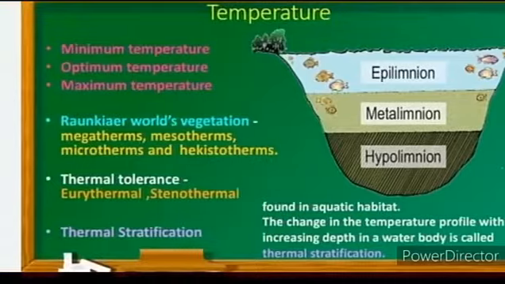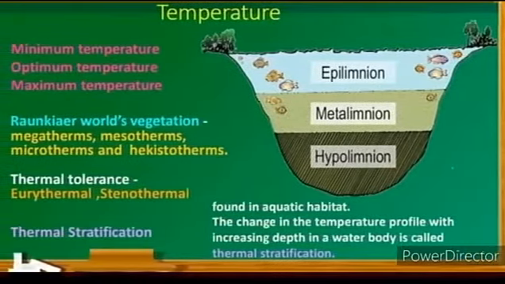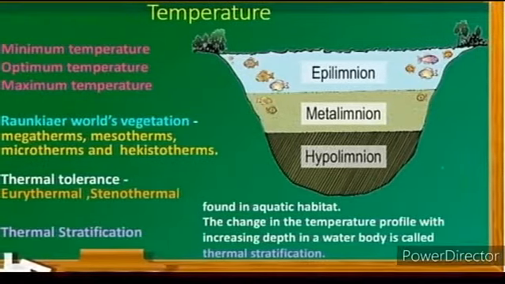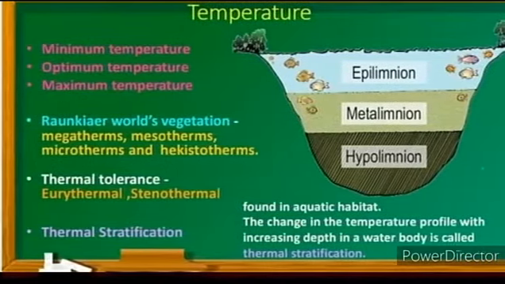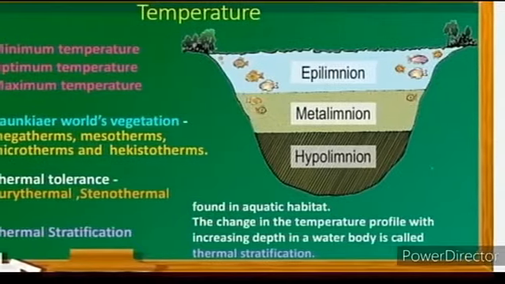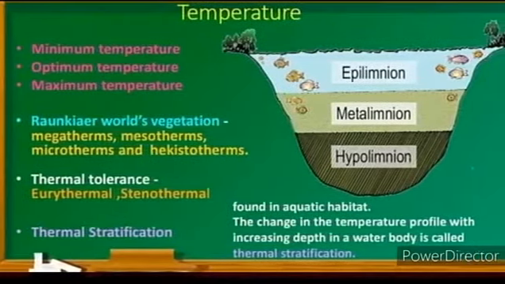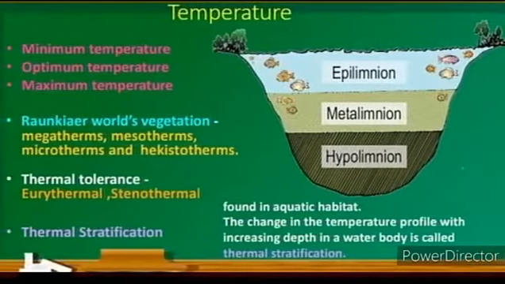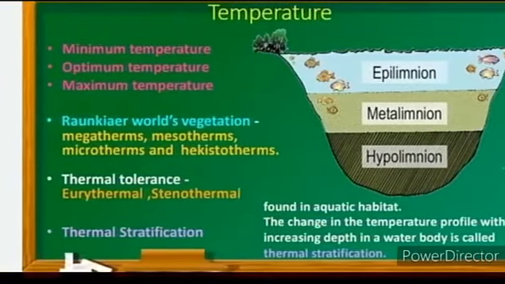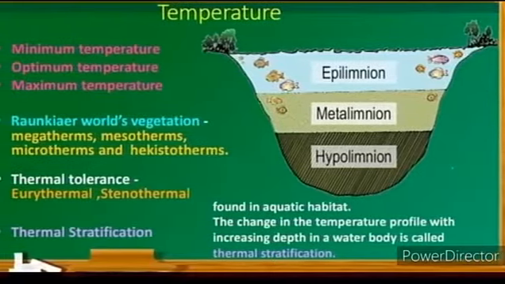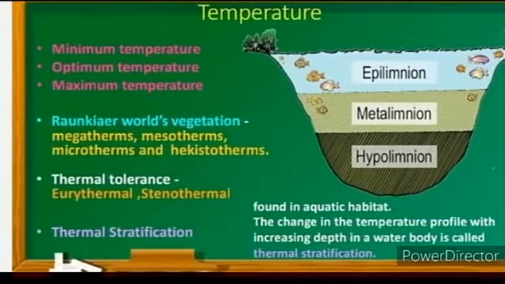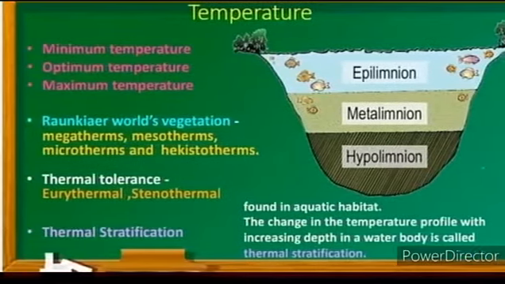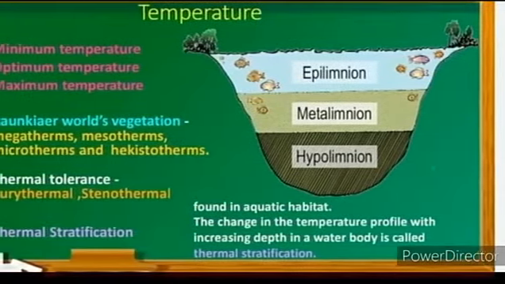Based on the temperature prevailing in an area, Raunkiaer classified the world's vegetation into four types: megatherms, mesotherms, microtherms, and hekistotherms. Based on the range of thermal tolerance, they are classified into two types. One is eurythermal and the next one is stenothermal. Thermal means temperature.